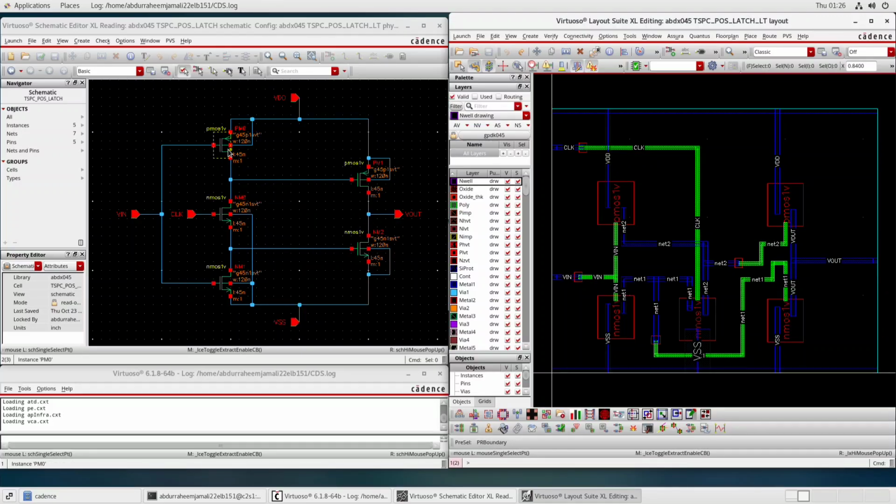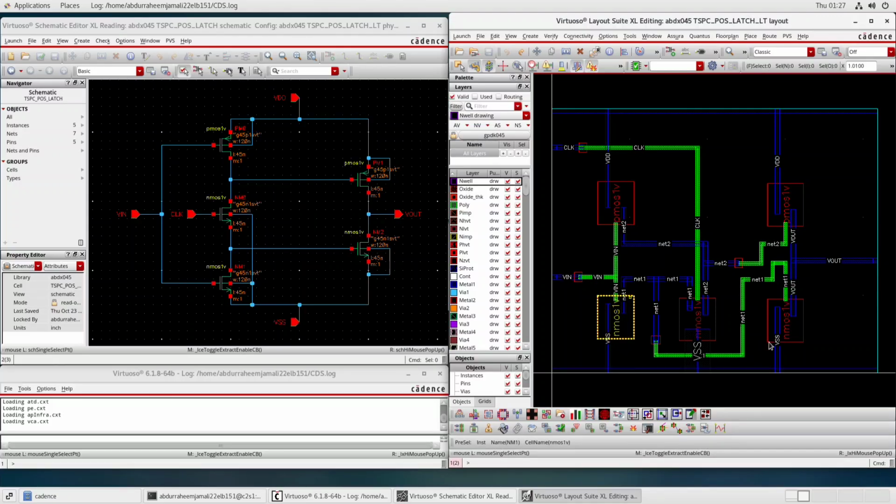And after that we can see that we have this PMOS, this NMOS, which has been placed at the middle of them, which has of course a good reason for it to be placed here, which I'll explain later on. And the bottommost NMOS has been placed here.